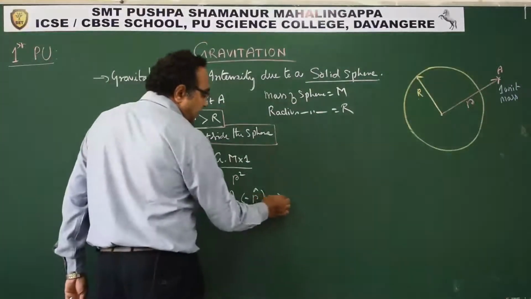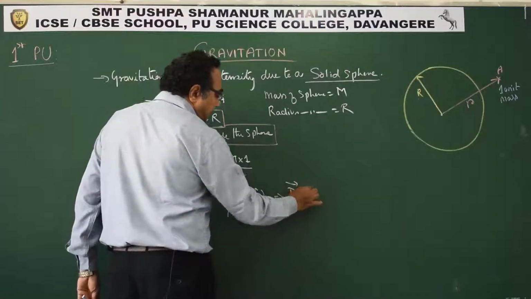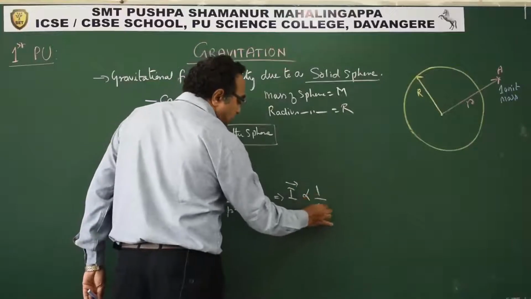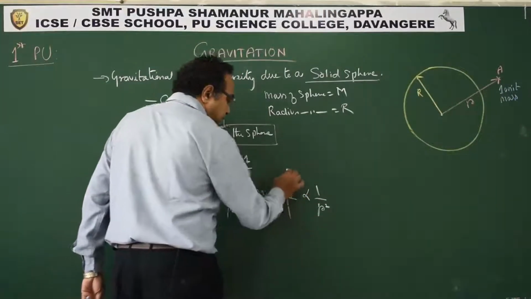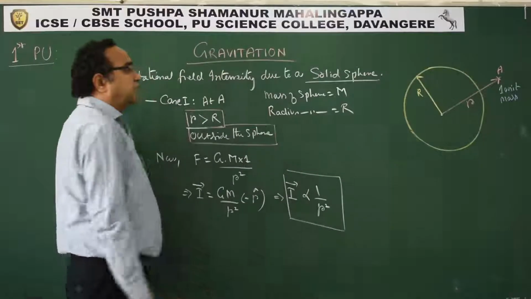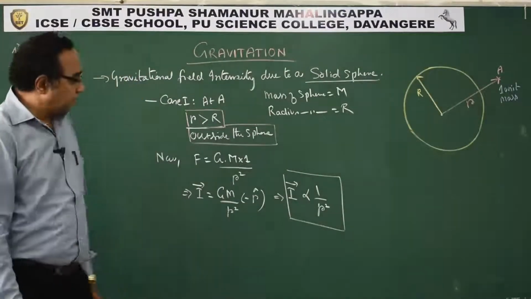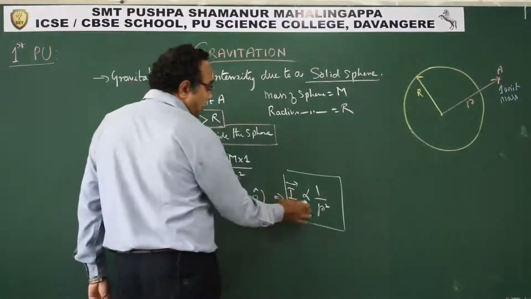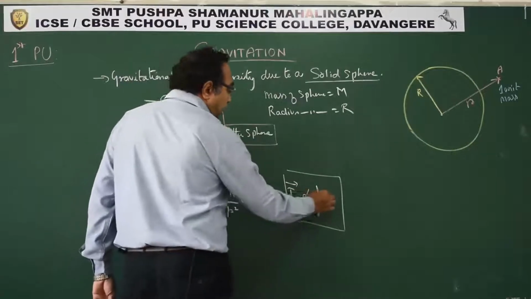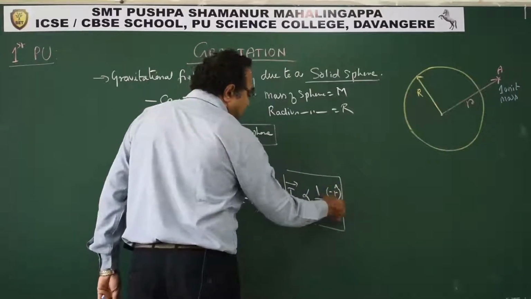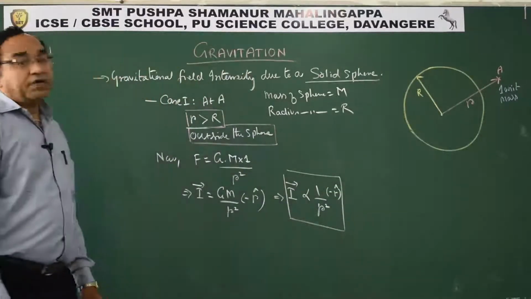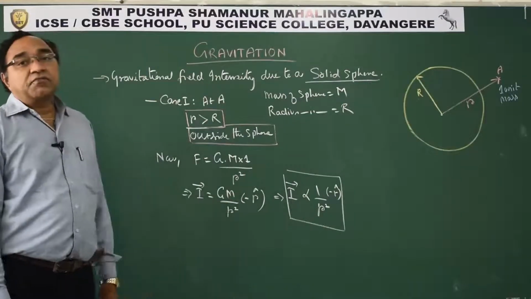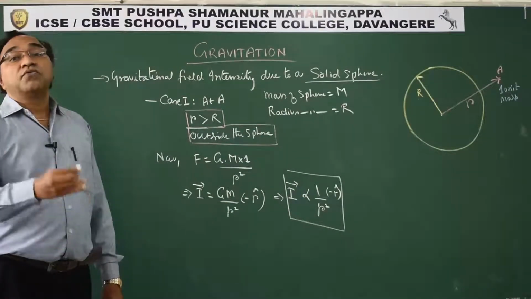So from this we can say intensity is inversely proportional to r square. Very important. You can put a minus r like this. This is how we can say the variation of intensity for a point outside the sphere.